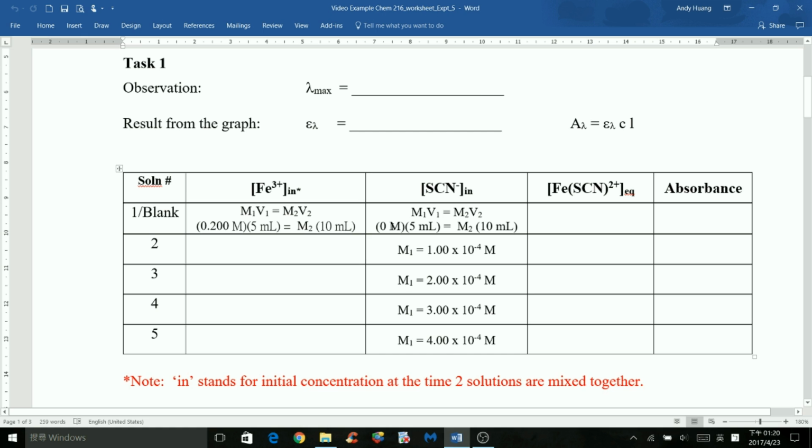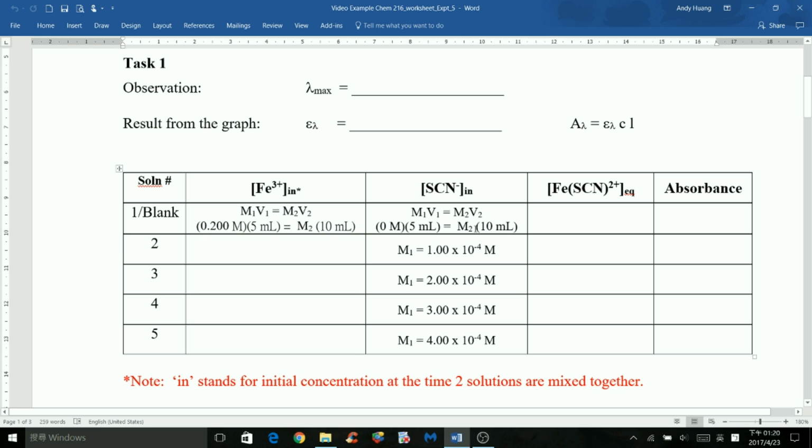Thus, M1 will be different for those 5 solutions. V1 will be the same because you took 5 milliliters and mixed with 5 milliliters of iron 3 plus solution to make a final 10 milliliter solution.